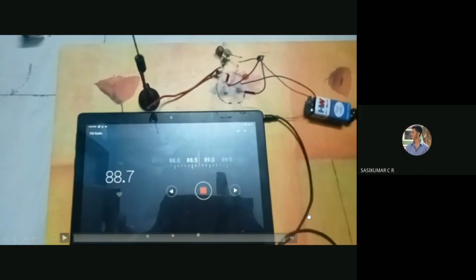As the working model explains about that FM transmitter, let me hand over the session to Shanmugam.